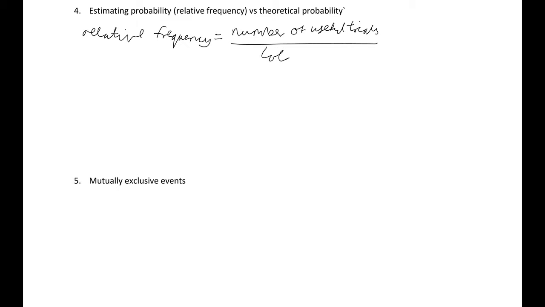Relative frequency equals the number of trials that we wanted, so useful ones, over the total number of trials. In our case, we had 20 reds, and we drew 50 times, so it's 2/5.